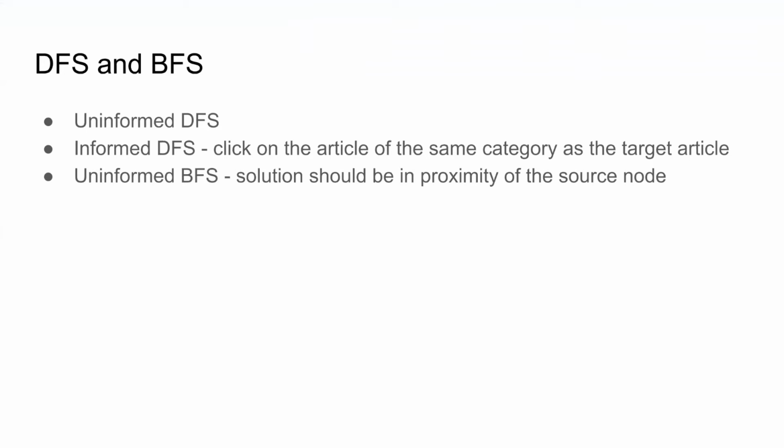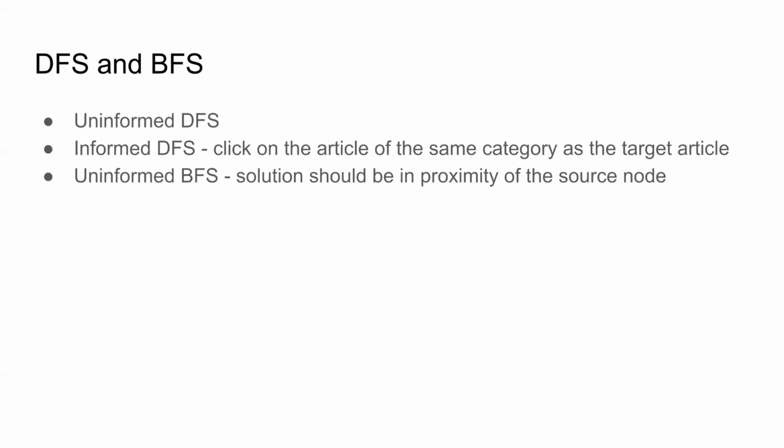So for our baseline algorithms, we used depth first and breadth first search. And the uninformed depth first search kind of acts like a person who has no actual knowledge of the nodes, while informed depth first search takes into consideration the categories of the articles, meaning if the category of the final article is science, we would choose articles that are related to science.